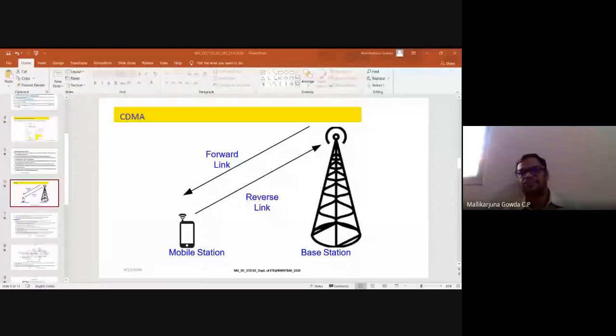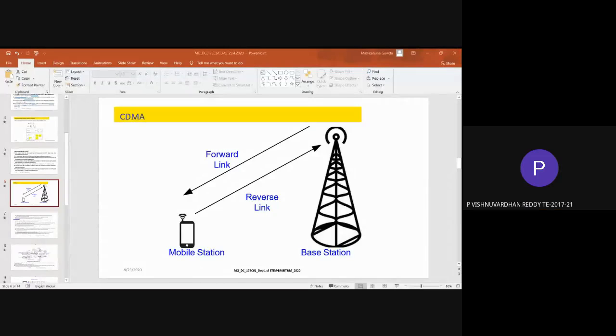Yes, now it is the time for you to ask questions about this IS-95 system, about uplink as well as downlink, or forward link, reverse link. I discussed various blocks and what is the difference. No questions, Vishnu?